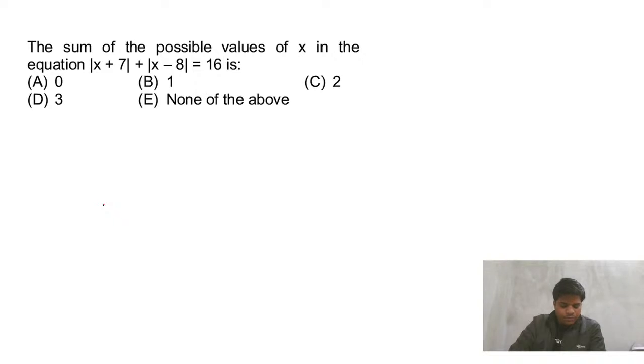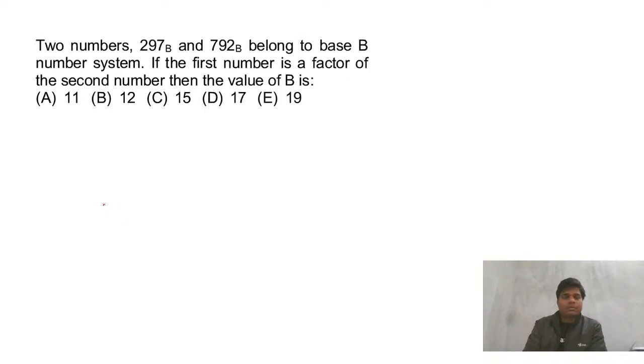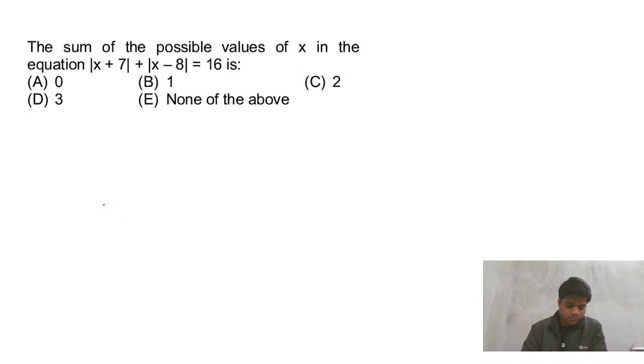Sum of the possible values of x in the equation. The sum of possible values of x in the equation. So this type of question we have done in the class. If you have paid attention, I think you'll be able to solve. Try, then we'll discuss. I am giving about 1 minute, then we'll do the next. Everyone try this question, then we'll discuss.